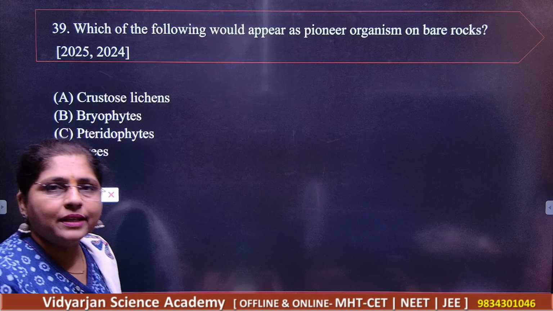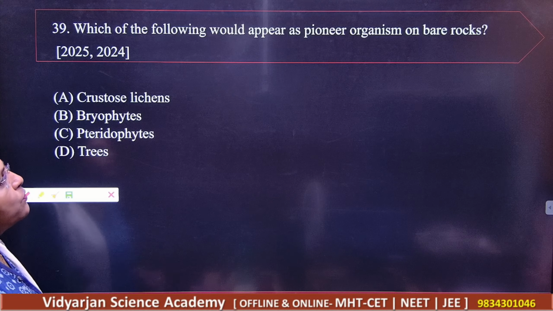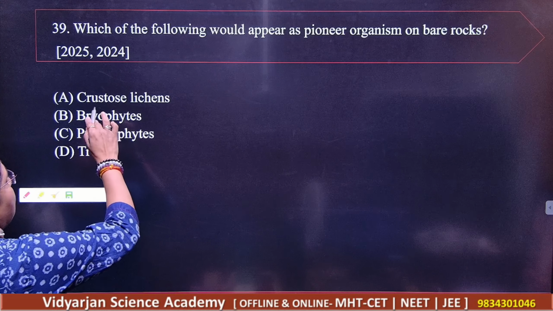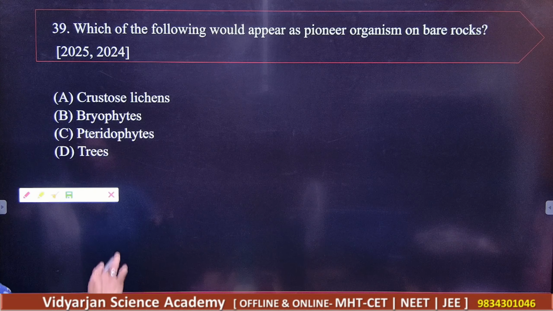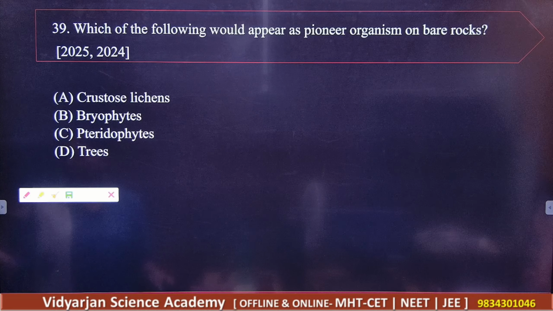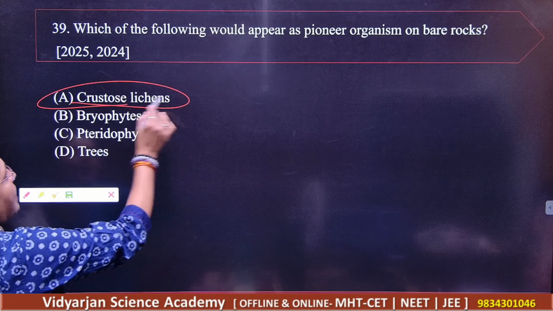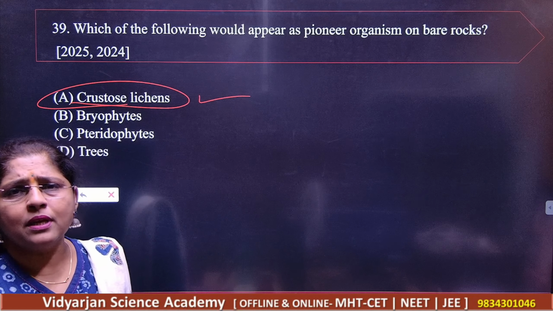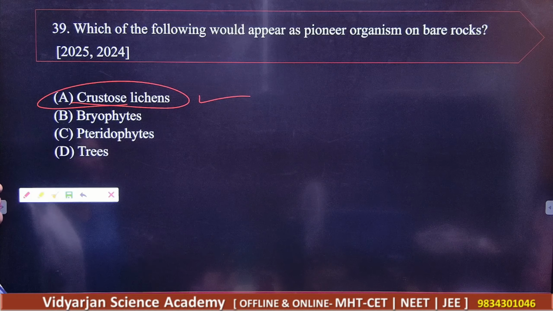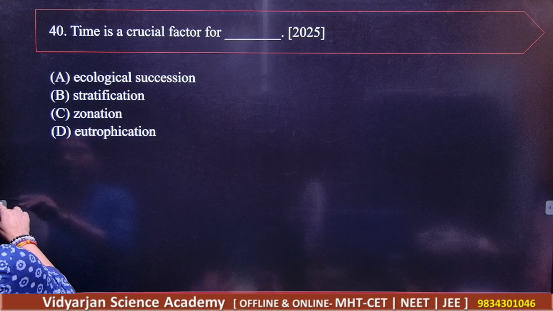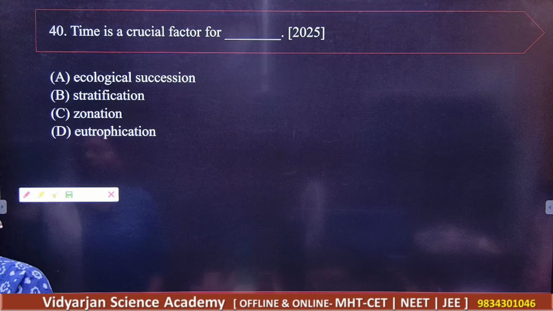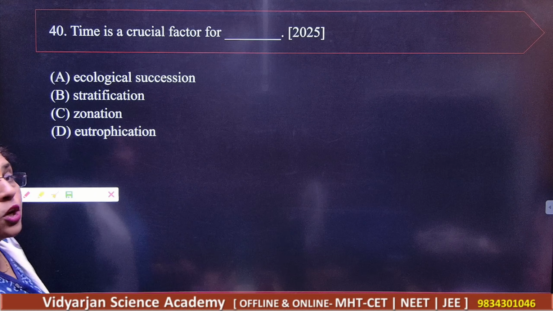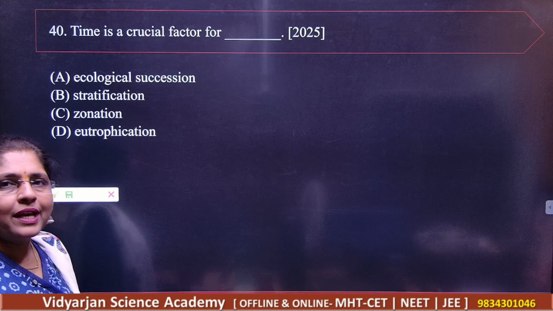Question number 39. Which of the following would appear as a pioneer organism on the bare rocks here? Then crustose lichen, bryophytes, pteridophytes, and trees here. So of course we have this lichens are playing very very important role, as they are secreting the acid. They are going to be the pioneers here. They are going to be the very important part here in the succession process. Got it?